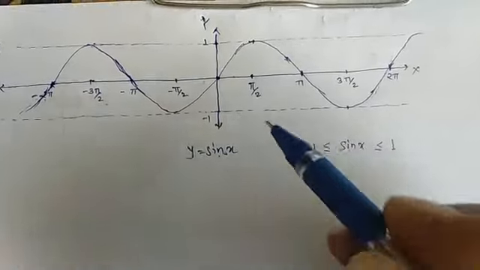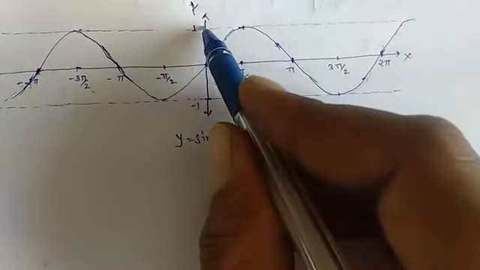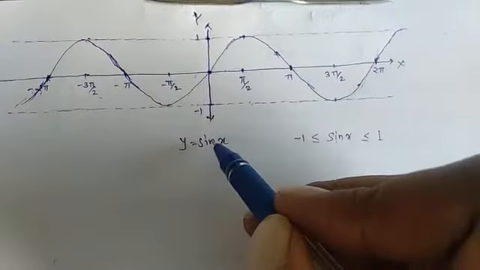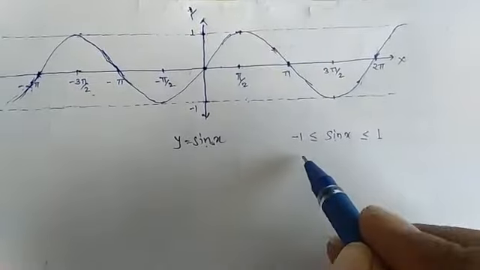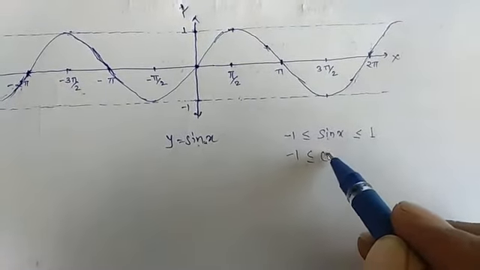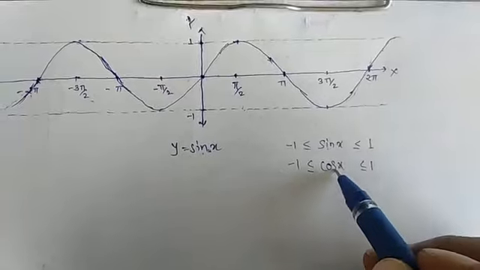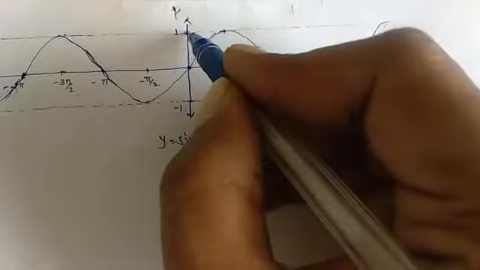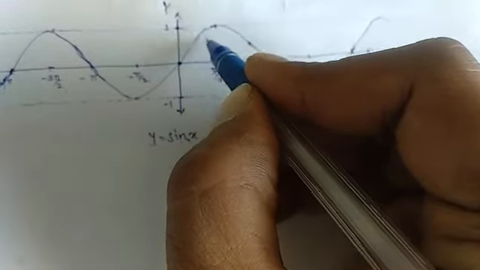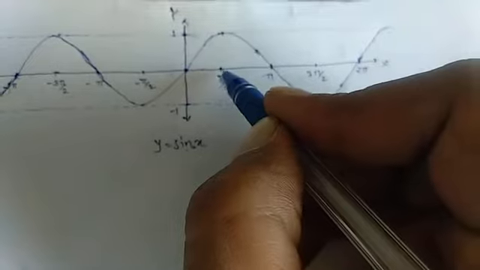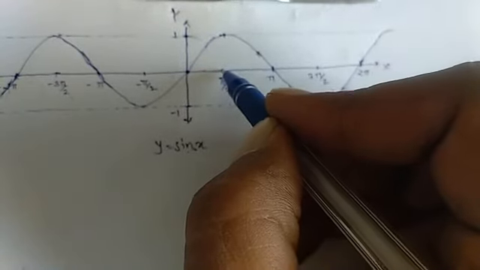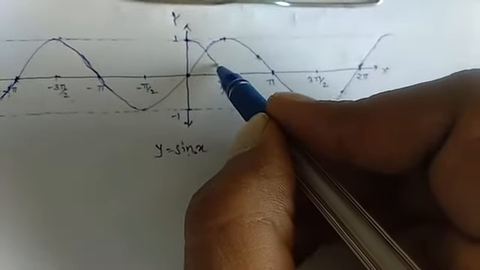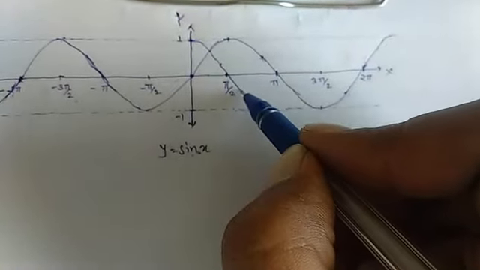The value of sin x lies between minus 1 and 1, so this graph lies between minus 1 and 1. Also for y equals cos x, it is between minus 1 and 1, that is minus 1 less than or equal to cos x less than or equal to 1. But cos x starts at cos 0, which is 1. And cos π by 2 is 0. So its graph will start from 1 and look like this.